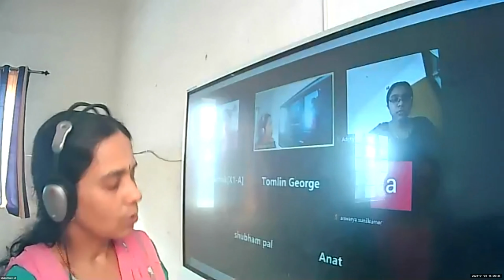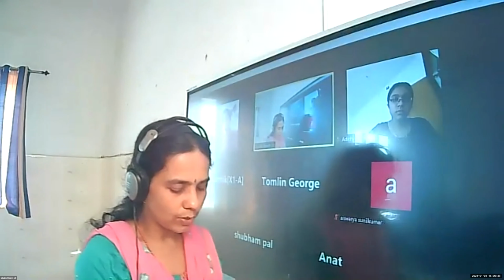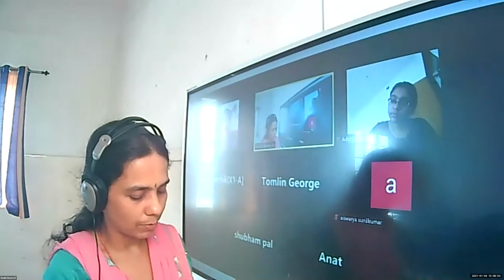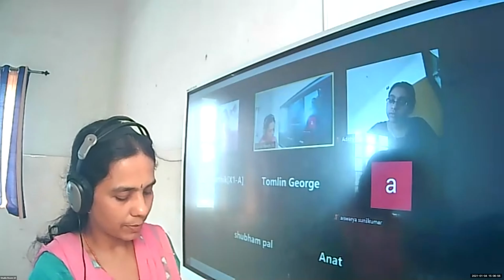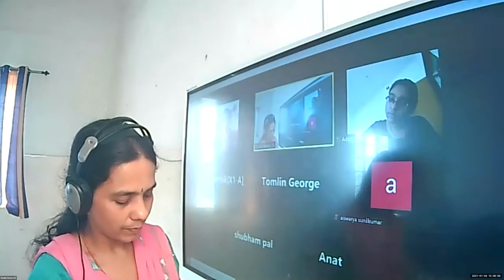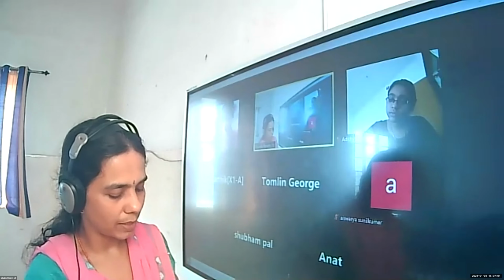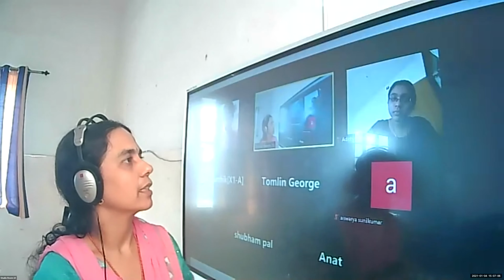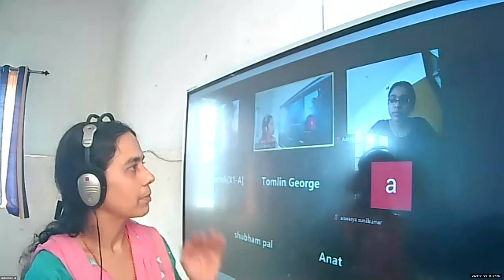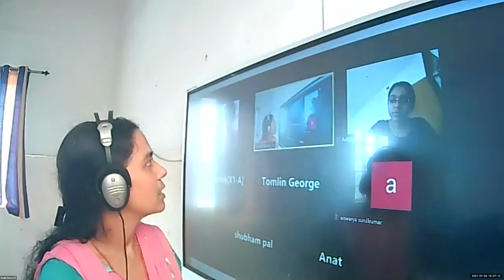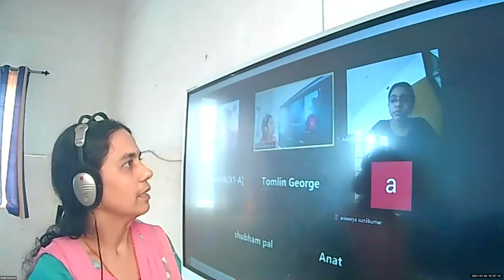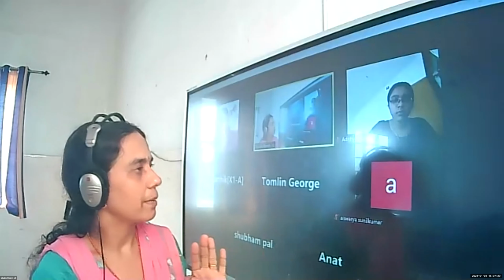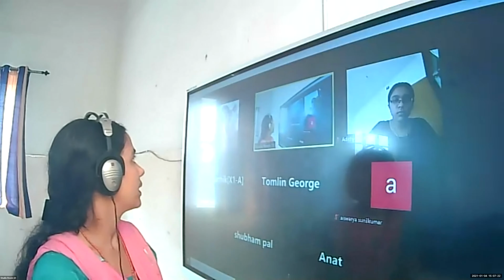Is it clear? Go through the definition again. The first annuity payment is postponed for a period of time equivalent to a certain number of payment periods. For example, when a person starts a new business, the bank allows the businessman to repay the loan after a certain time. After 5 months you have to start paying the loan amount. Some gap will be given. That period we call the deferred period. The bank will allow 4 or 5 months for postponing the first payment.